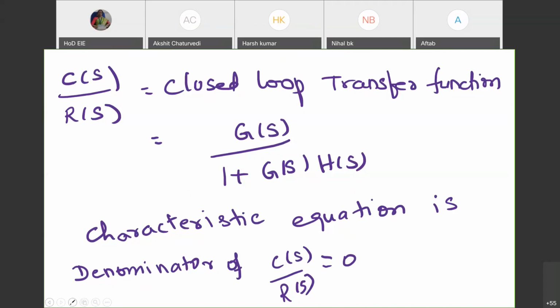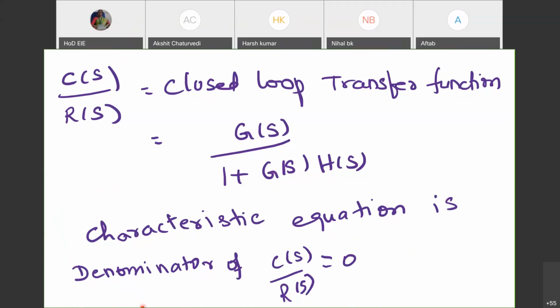Supposing I ask you, what is the characteristic equation of a generalized closed loop transfer function? You know the generalized closed loop transfer function is given as G of S by 1 plus or minus G of S into H of S. And in that case, if I ask you to give me the characteristic equation, then you can really see that the denominator is 1 plus or minus G of S into H of S, equated to 0. That is the characteristic equation of the system. Okay. But here in this case, I have taken a negative feedback system. And the characteristic equation of this negative feedback system is given as 1 plus G of S into H of S equal to 0. So the point to be remembered is that the characteristic equation of a closed loop control system is given by equating the denominator to 0.